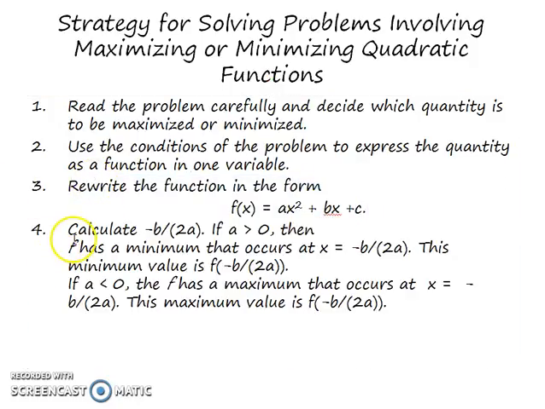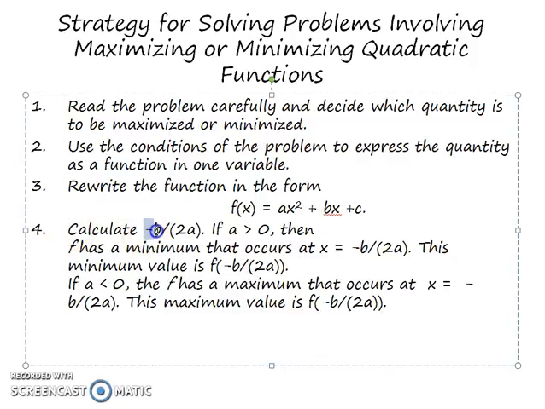The fourth step is to calculate negative b over 2a, and if the coefficient is more than 0, then f has a minimum point. If less than 0, then f has a maximum point.